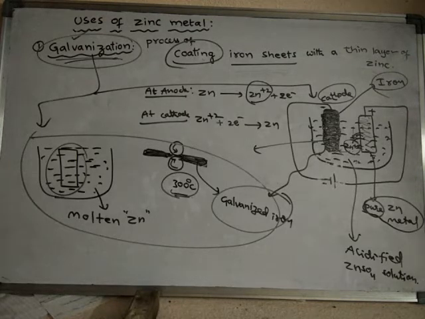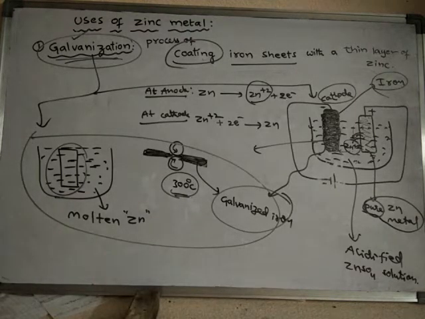This protective film of zinc oxide will protect the zinc from further reaction, and zinc will protect the iron. Finally, the iron does not get rusted. So these things we have discussed.